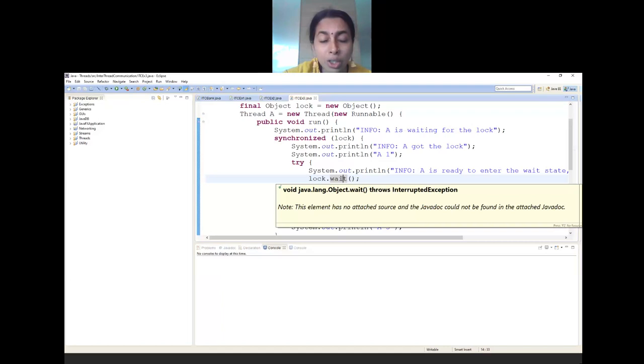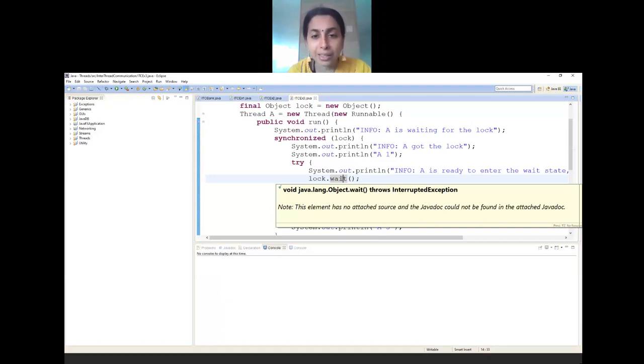You should recollect the thread life cycle: start, we may go to running or runnable, which I can call the ready queue. So whenever you call wait on the lock object held by the thread, that thread moves out of the running state.